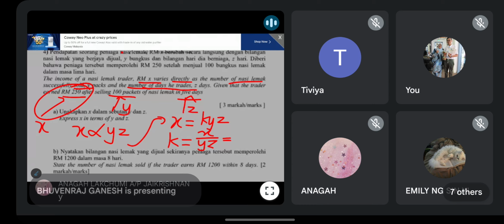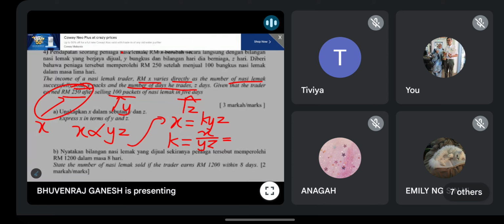Okay, don't always assume they will follow the order, guys. Kadang-kadang mereka akan campur. Doesn't mean you read like that is X, Y, Z. You must still read the question carefully because they can switch the position. Then you salah. Okay, so X is 250, Y is 100, Z is 5. So you will get the final answer. k is equal to half.